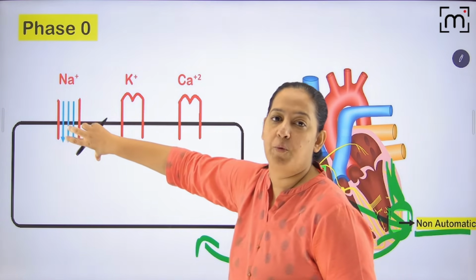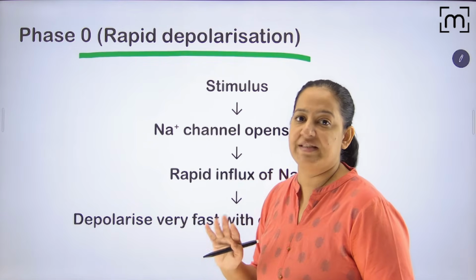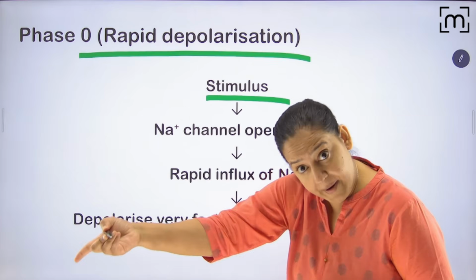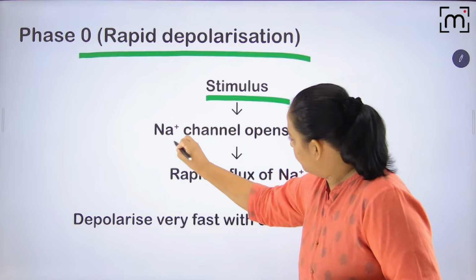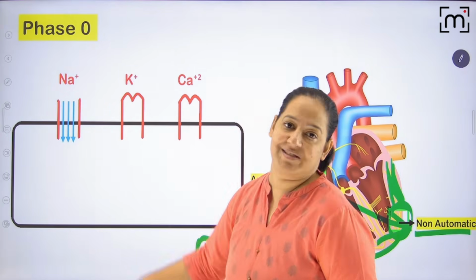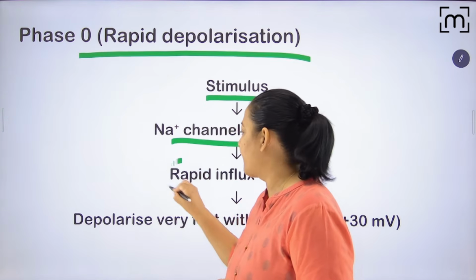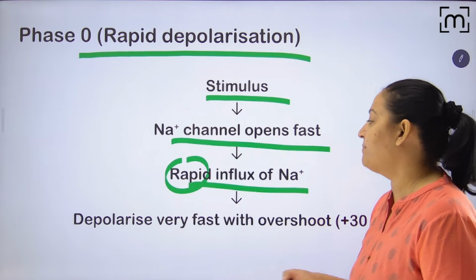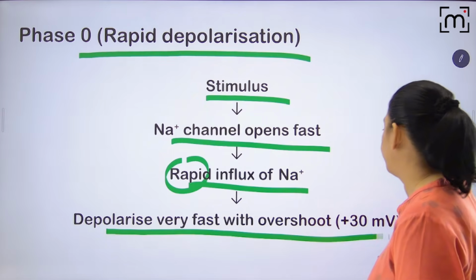As soon as it receives the signal via the pathway, the sodium channels will open. That is phase 0. So as soon as it receives the stimulus, which is generated by the automatic fiber, the sodium channels open. When the sodium channels open, there is rapid influx of sodium. Appreciate the word rapid. You can see rapid influx of sodium that will cause depolarization of this cell.